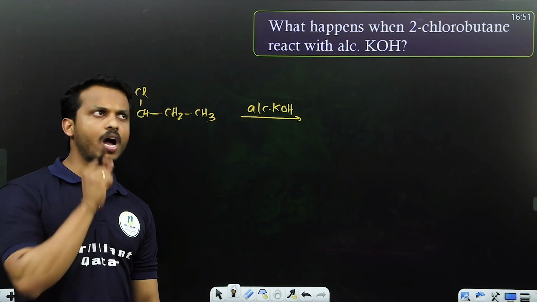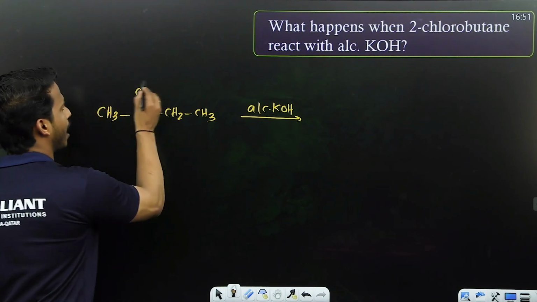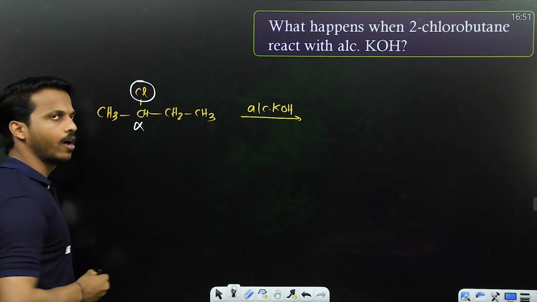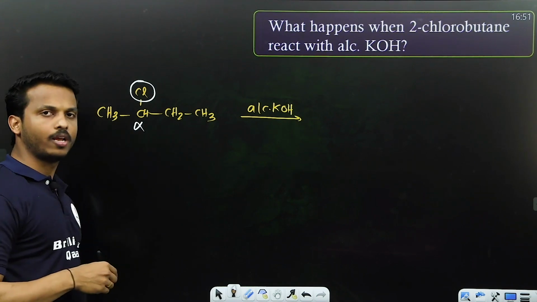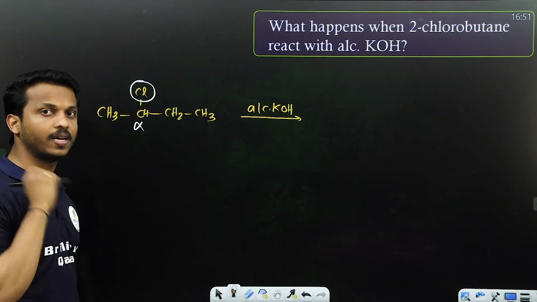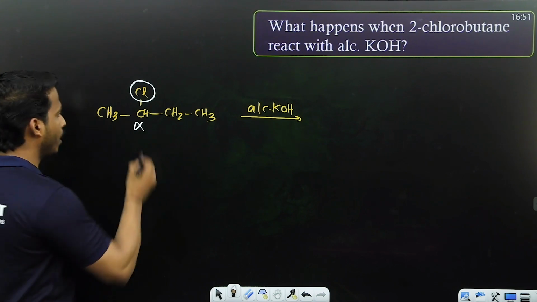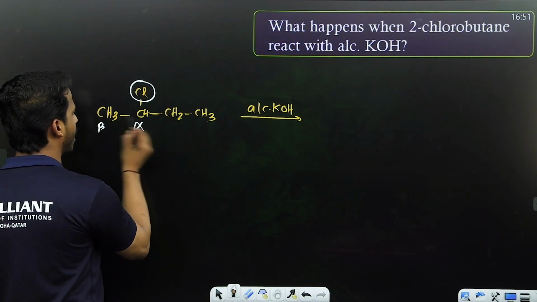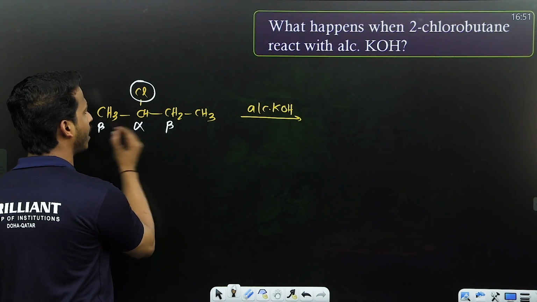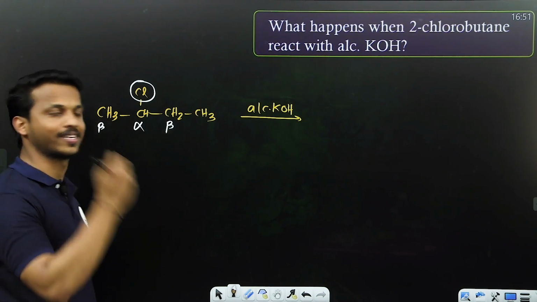Beta elimination means I want to take halogen from the alpha carbon, and I want to take one hydrogen from the beta carbon. Which is beta? I told you the carbons connected to the alpha carbon are beta. There are two beta carbons, and they are different, so you will get two products.